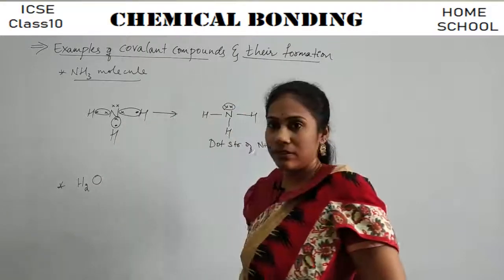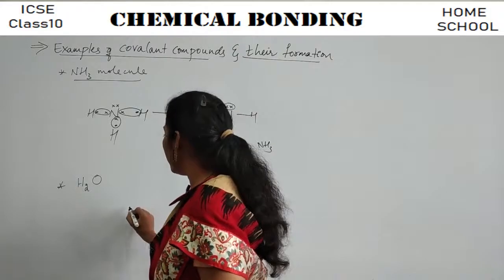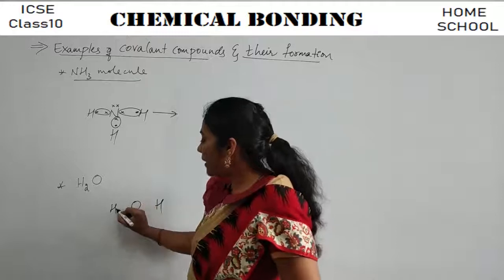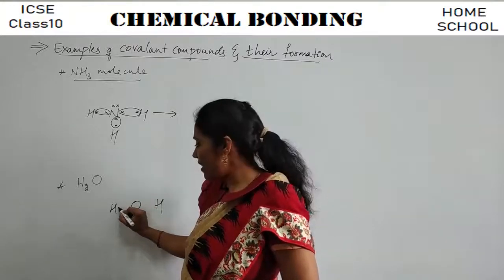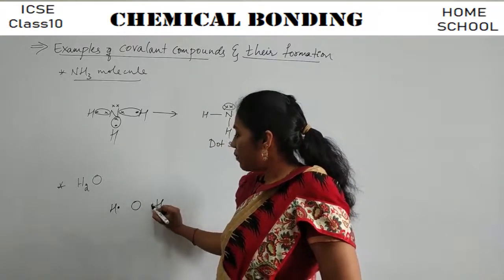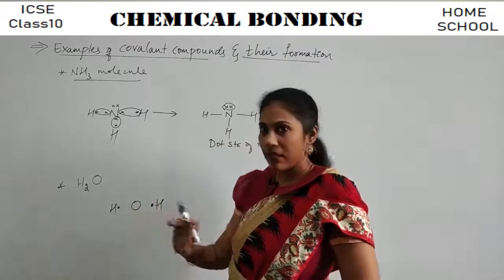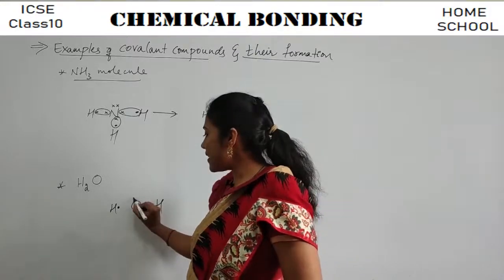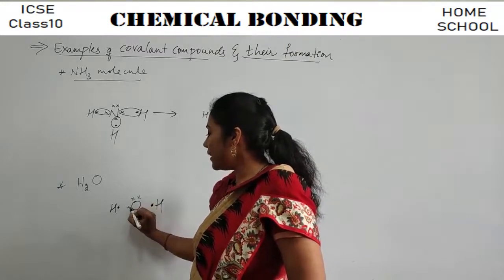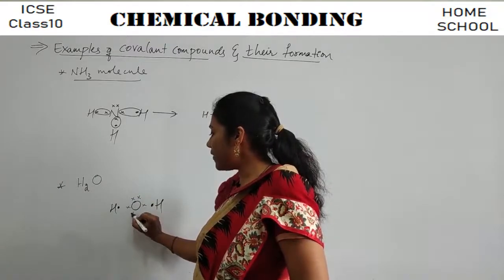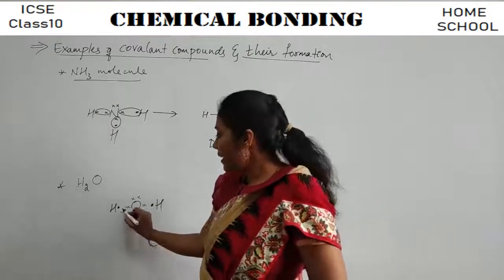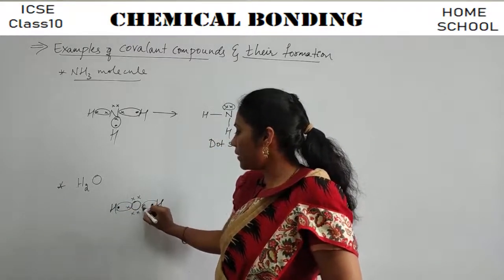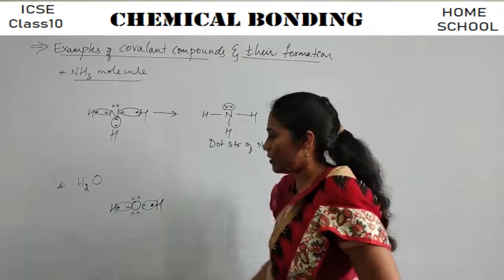Clear? So now let us see the formation of the H2O molecule. Clear? See, 1 oxygen is there, 2 hydrogens are there, right? So how many electrons are there in the last shell of this hydrogen? 1. Here 1, right? When these 3 things come closer together, that situation I'm telling you. So the last shell electrons of oxygen are 6, right? 1, 2, 3, 4, 5, 6. This is how I indicate. See? So these are the 2 electrons shared between this hydrogen and oxygen. These are the 2 electrons shared between this hydrogen and oxygen.